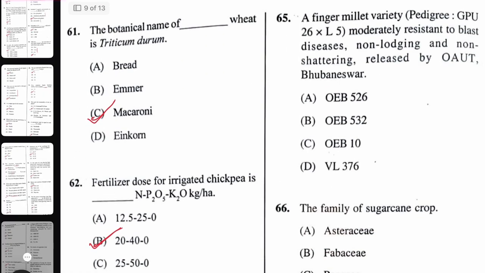Next question, finger millet variety having pedigree GPU 26 and L5, moderately resistant to blast, and it is non-lodging type and non-scattering, released by OEVT Bhubaneswar, that is OEB532. The right answer will be OEB532, which is also known as Kalua.